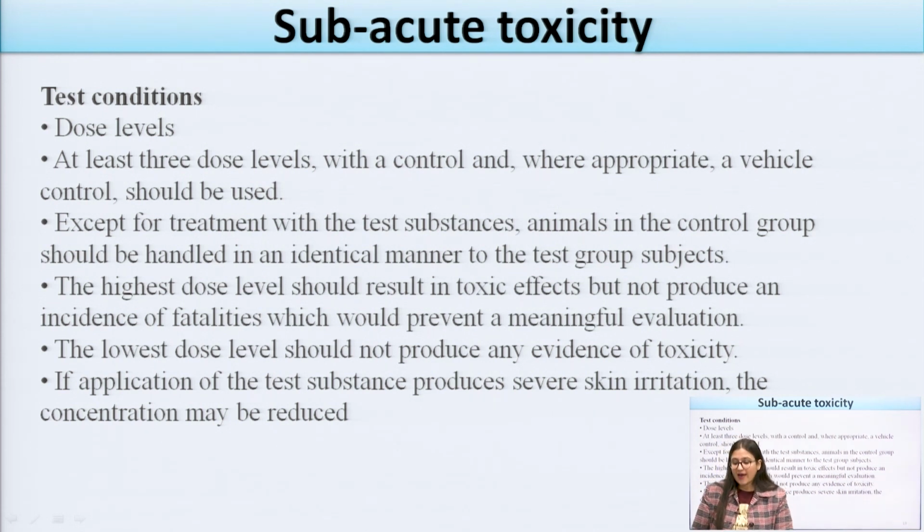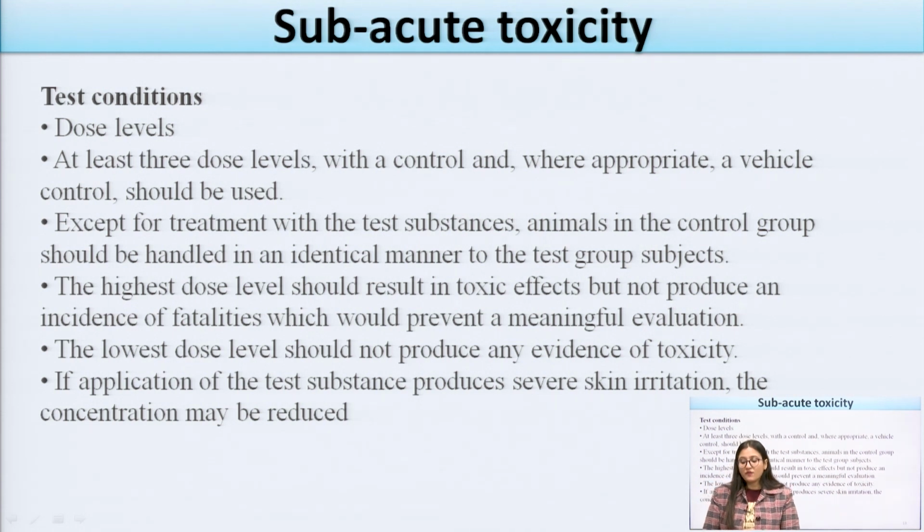Except for the treatment with the test substances, animals in the control group should be handled in an identical manner to the test group subjects. The highest dose level should result in a toxic effect but not produce fatalities which would prevent meaningful evaluation. And the lowest dose for the subacute toxicity study should not produce any evidence of toxicity.